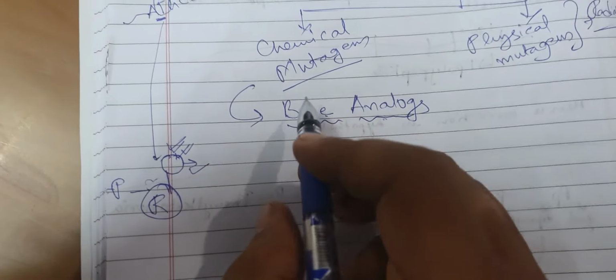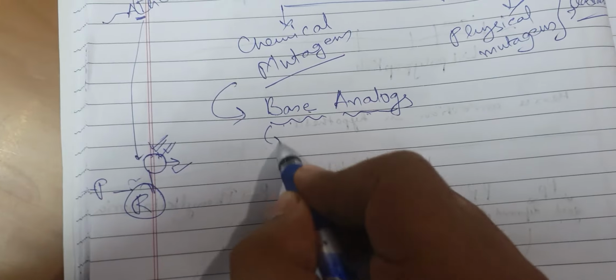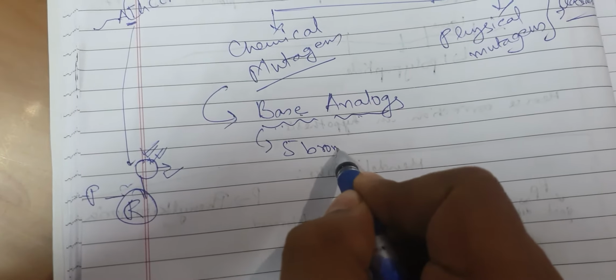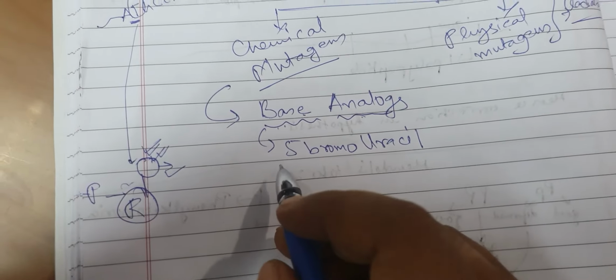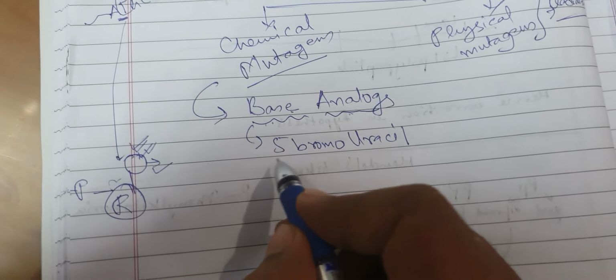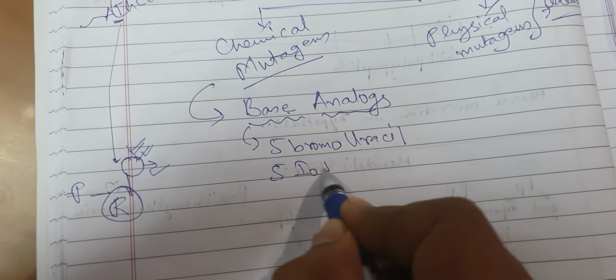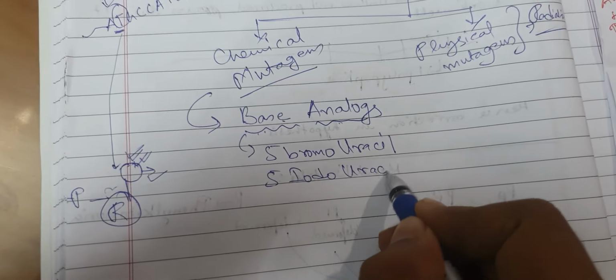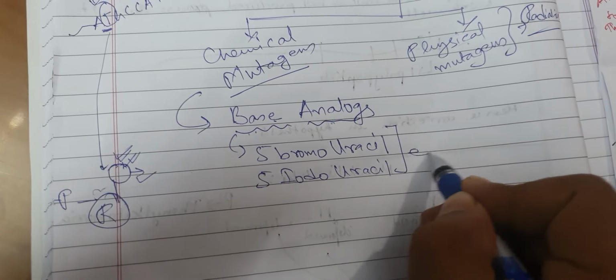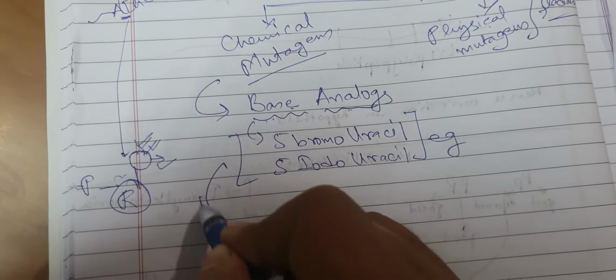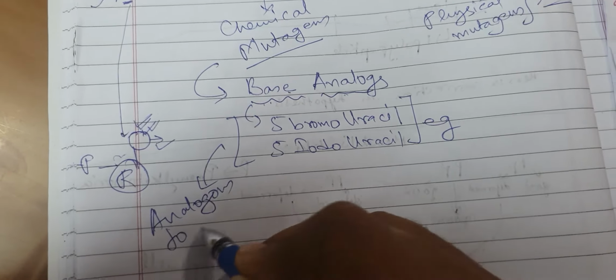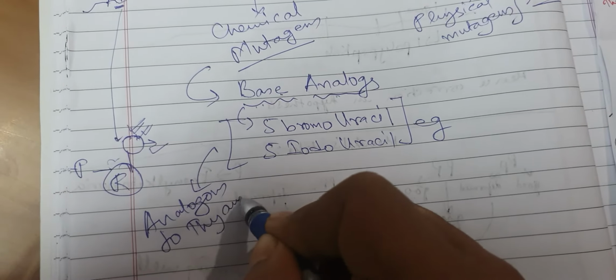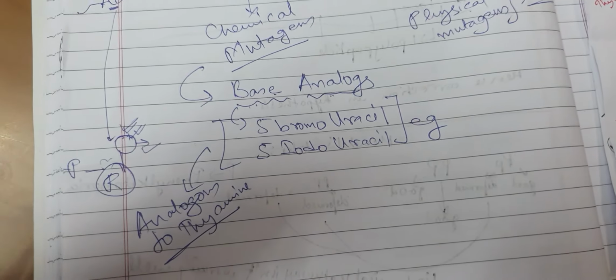Like for example, 5-bromouracil, then 5-iodouracil. Okay, these are examples of base analogs which are analogous to thymine. Remember that they are analogous to thymine.